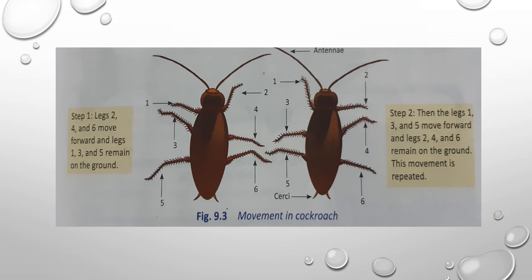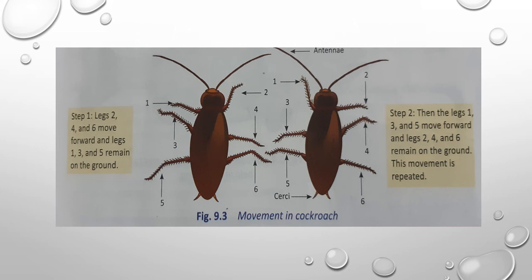Outer means exoskeleton. They have two antennae, which help them smell things. Next, they have a pair of cerci, which help them detect the slightest movement and warn them of any danger from behind.